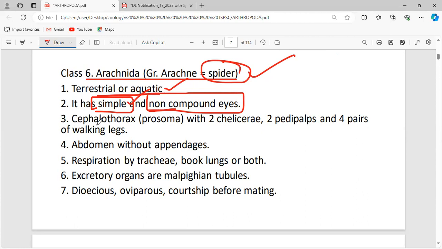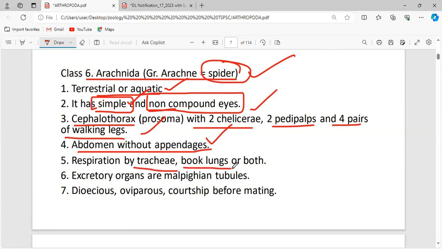Okay, now, cephalothorax with chelicerae and pedipalps and 4 pairs of walking legs. These are all the things present in arachnid animals. And the abdomen, we can see, is without any appendages. Appendages means what? There is no foot or limb-like structure seen in the abdomen. Respiration is done by tracheae, book lungs, or both. This will be your important characteristic feature.